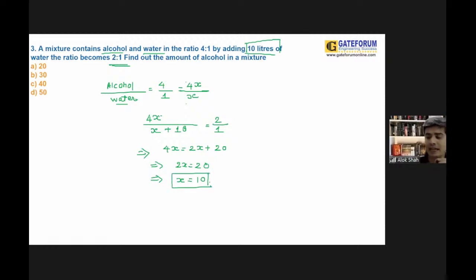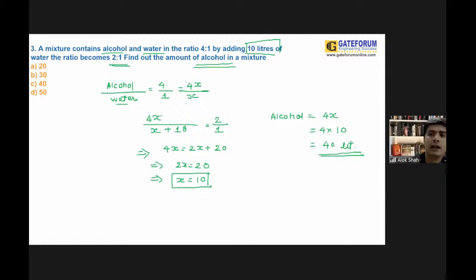Most of the people are committing the mistake by writing x is equal to 10. But the question is asking, find the amount of alcohol in the mixture. So can I say that the amount of alcohol could be in the form of 4x, and that is basically 4 into 10, and 4 into 10 is going to become 40 liters.